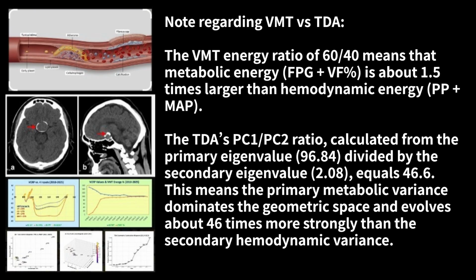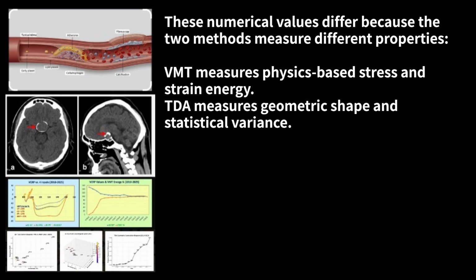Note regarding VMT versus TDA. The VMT energy ratio of 60/40 means that metabolic energy, FPG plus VF%, is about 1.5 times larger than hemodynamic energy, PP plus MAP. The TDA's PC1-PC2 ratio, calculated from the primary eigenvalue, 96.84, divided by the secondary eigenvalue, 2.08, equals 46.6. This means the primary metabolic variance dominates the geometric space, and evolves about 46 times more strongly than the secondary hemodynamic variance. These numerical values differ because the two methods measure different properties.